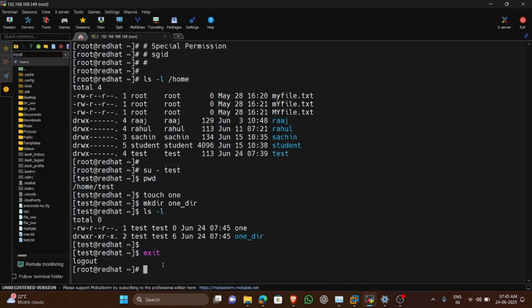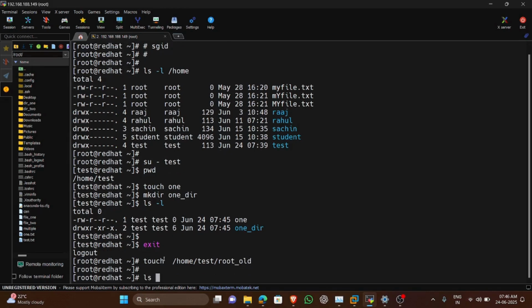Now, as the root user, I am going to create one file using touch, and in which location? In the home directory of the test user. The file name is root_old. Now go and check.